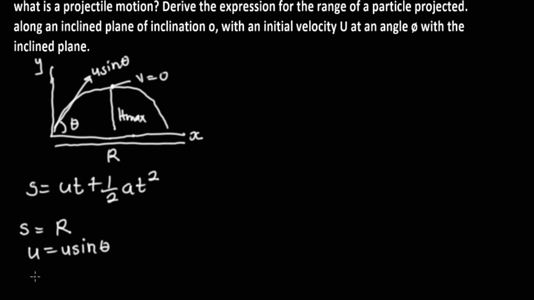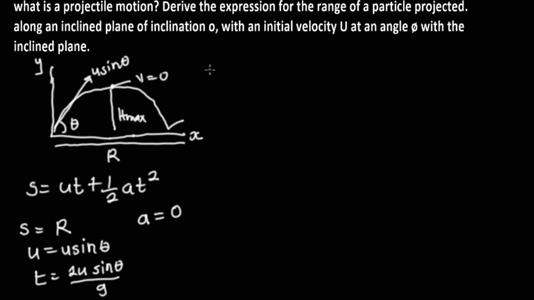Let the time t, at this place, be 2u sine theta over g. Then let the acceleration here, a, be 0, because horizontally there was no acceleration. The velocity only changes in the vertical direction, but at the horizontal plane there was no acceleration, so let acceleration be 0.